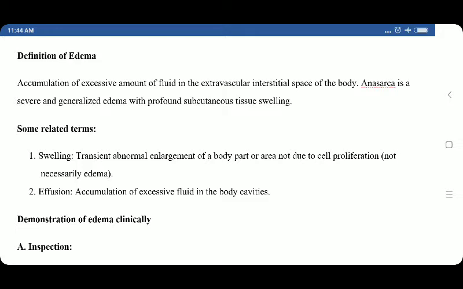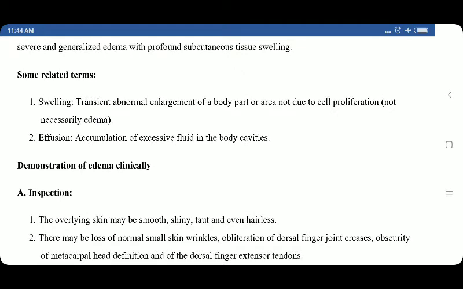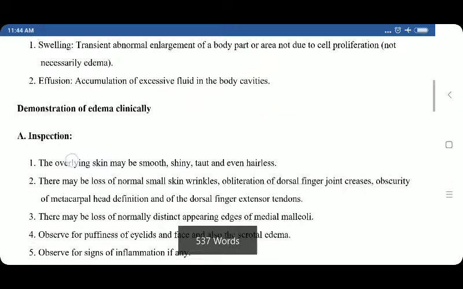Some related terms: swelling, the transient abnormal enlargement of a body part or area not due to cell proliferation, is called swelling. This swelling is not actually the edema. It could be edema, but it should not necessarily be edema. Then effusion, accumulation of excessive fluid in the body cavities, is called effusion.